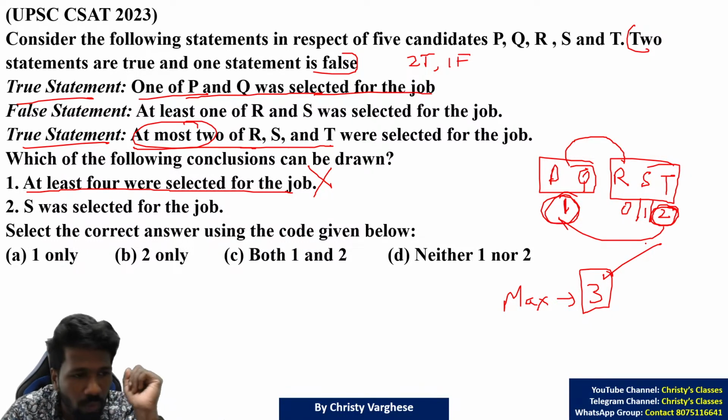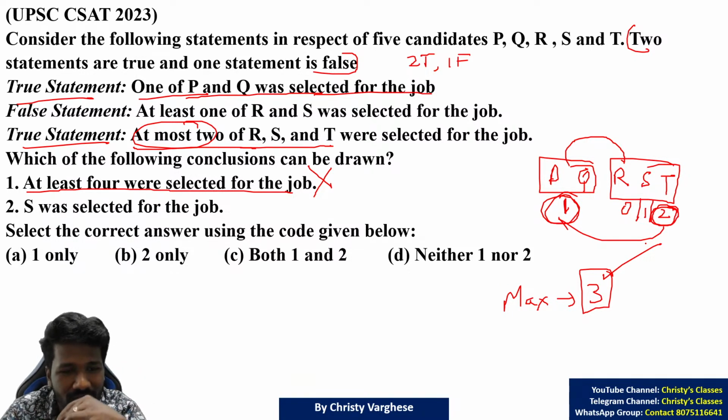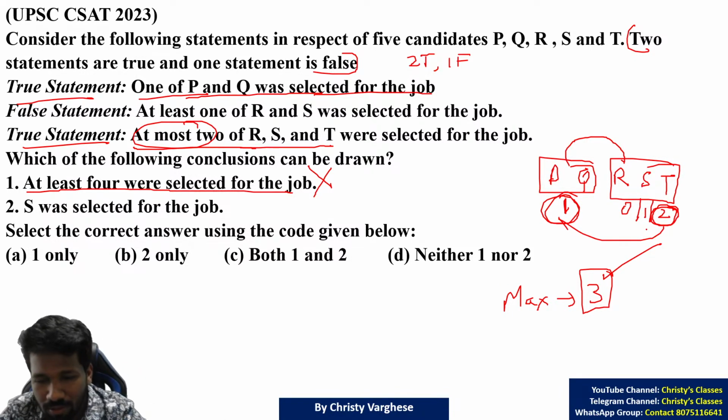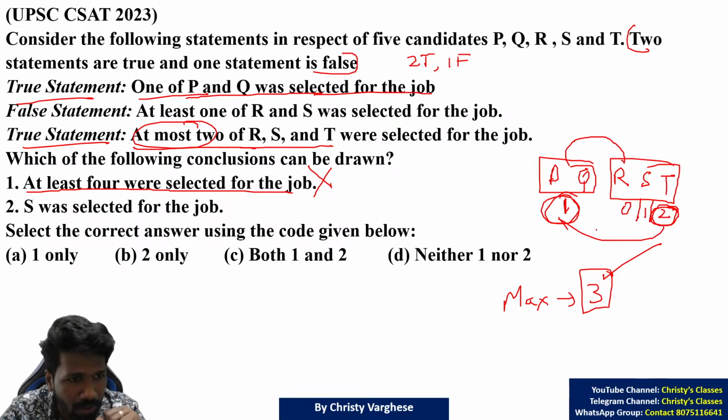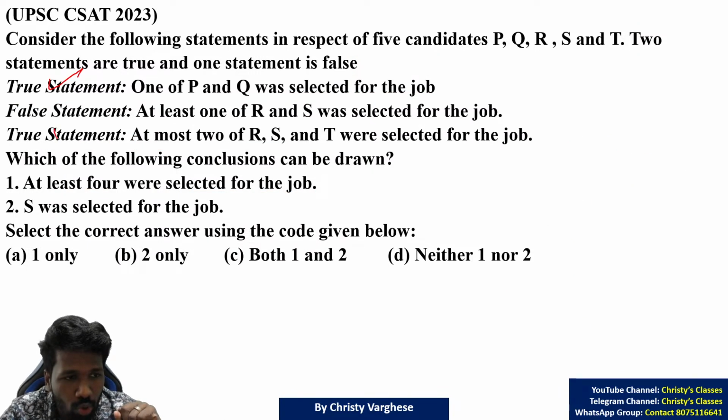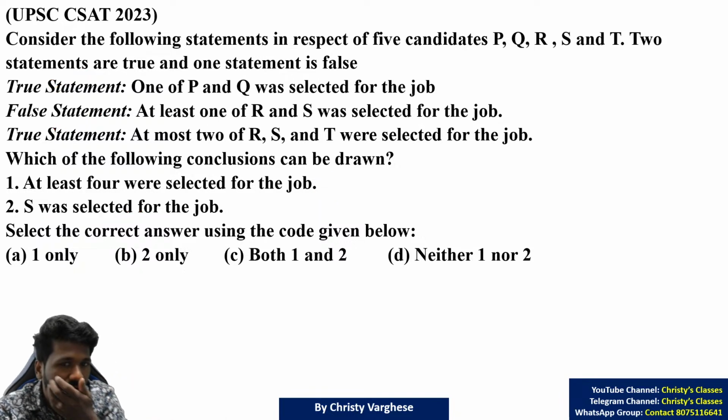All of you understood how we eliminated the first statement. If you use the right approach, these questions are not very difficult at all. Please respond, is this clear or not? Now next sentence. So with these 2 true statements itself, we have eliminated the first conclusion. What about conclusion 2? S was selected for the job. S was selected or not?